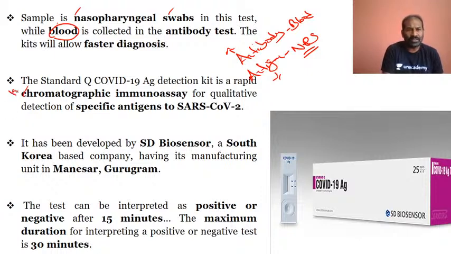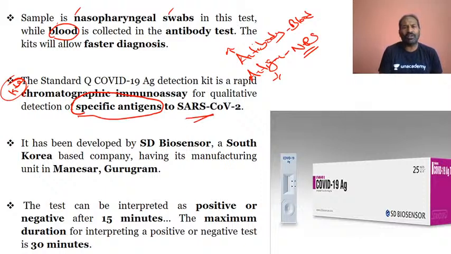You can take this as a keyword: chromatographic immunoassay. Chromatographic refers to the technology used for separating various parts, and it is used for qualitative detection of specific antigens. So definitely they will try to identify or detect the specific antigens which are part of the SARS-CoV-2.